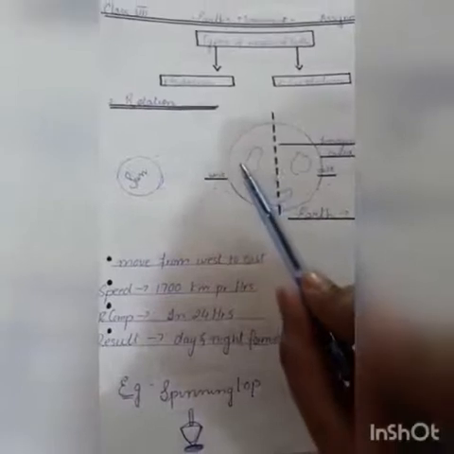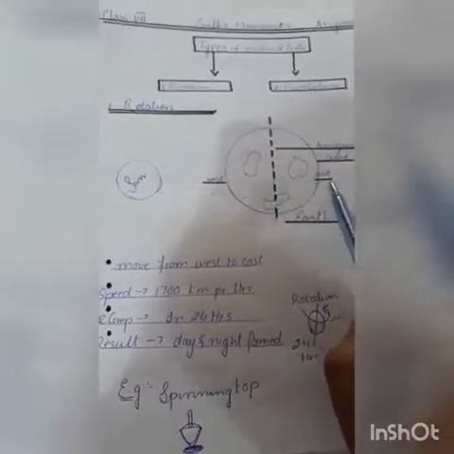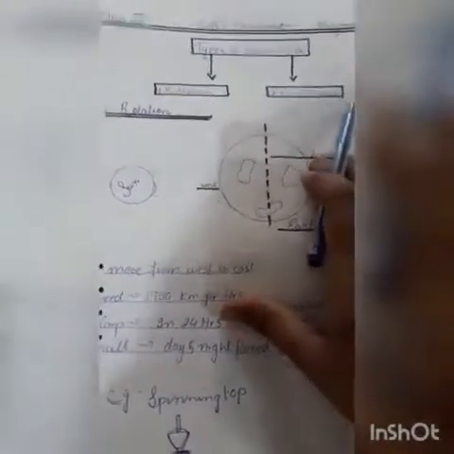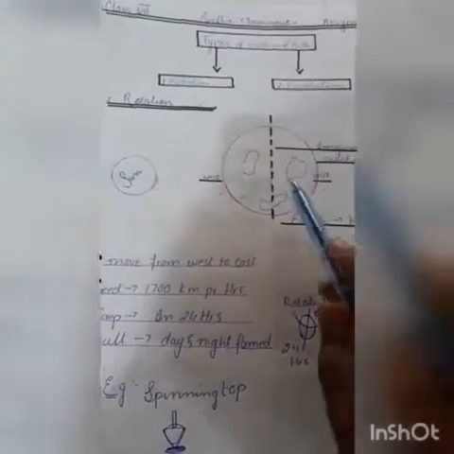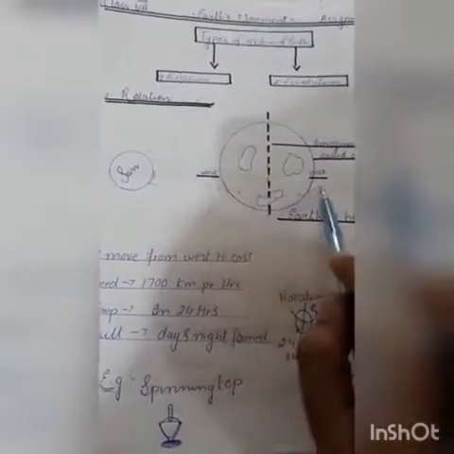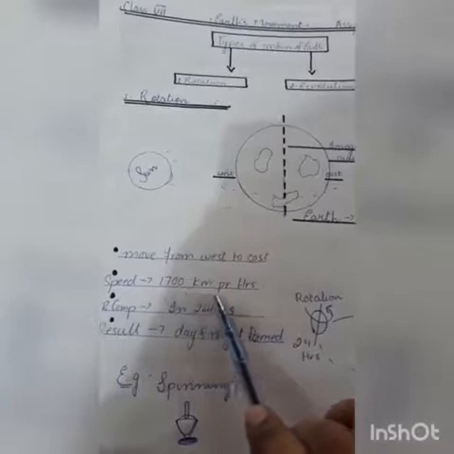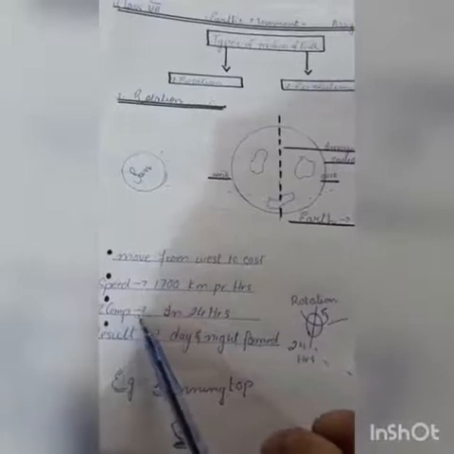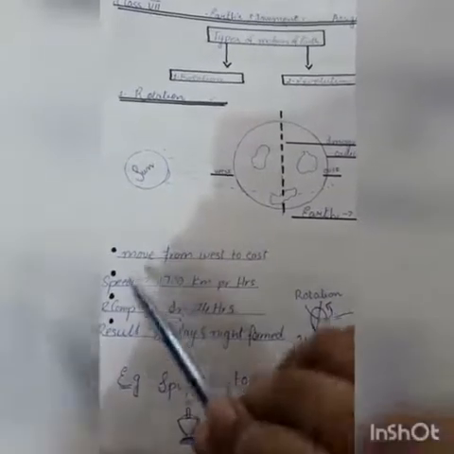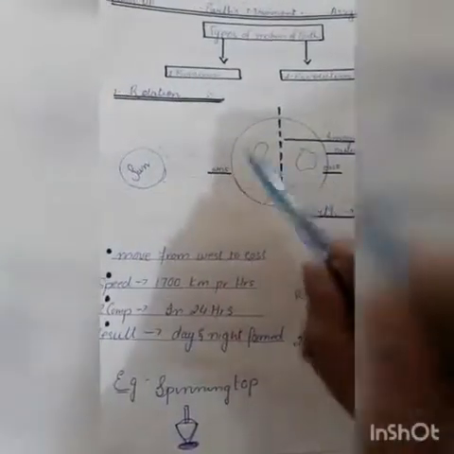Rotation: when the earth moves around its axis, this is called rotation. What is axis, students? Axis किसको बोलते हैं? Axis जो है ये, this is an imaginary line. This imaginary line is called axis, around which the earth moves. Is it clear? And this movement is always from west to east. And it has a speed of 1700 km per hour, and it takes a complete rotation around its axis in 24 hours. उसको जो है 24 आवर्स में वो अपना एक एक्सिस राउंड कंप्लीट कर लेता है अर्थ.